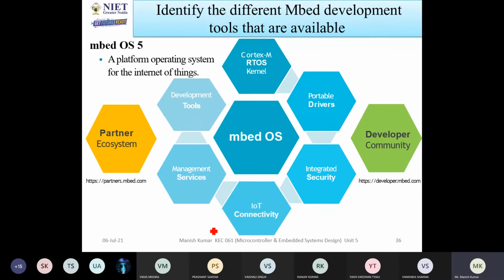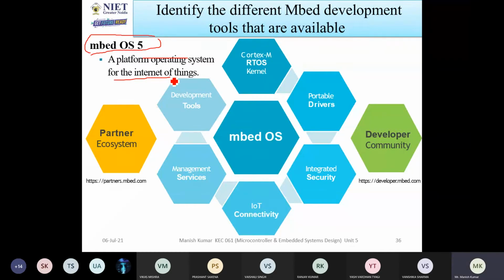Now I have given examples. One example I have taken is Embed OS 5. This is one type of Embed OS, a platform operating system for IoT. So whenever you are going to develop any IoT system, you can use Embed OS 5.